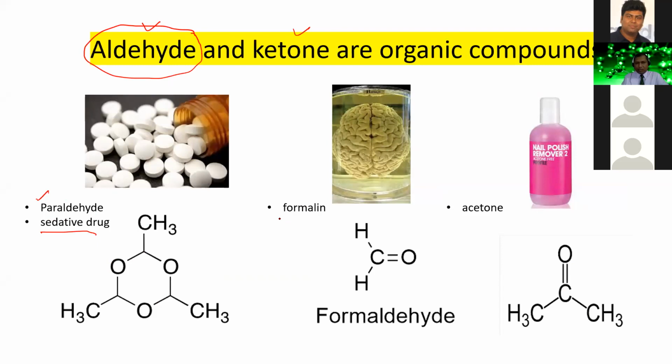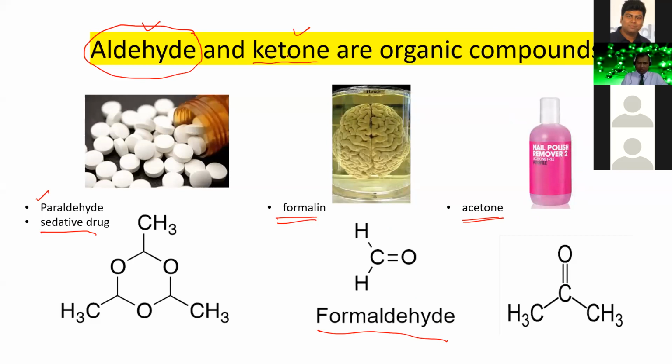And you see a brain preserved in a liquid. The name of the liquid is formalin. And in formalin, a chemical is present that is known as formaldehyde. And formaldehyde is another example of aldehyde. So paraldehyde is one kind of aldehyde. Formaldehyde is another aldehyde. And on the right side, we have a material that is known as nail polish remover. In nail polish remover, there is one kind of solvent. A chemical is present here that is known as acetone. And the formula of acetone is like this. And acetone is a compound that is one type of ketone.